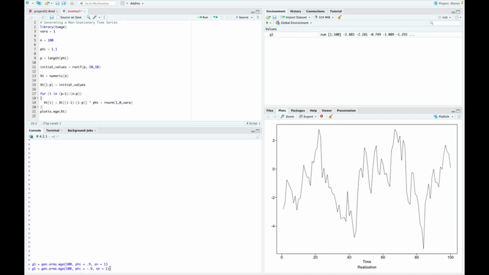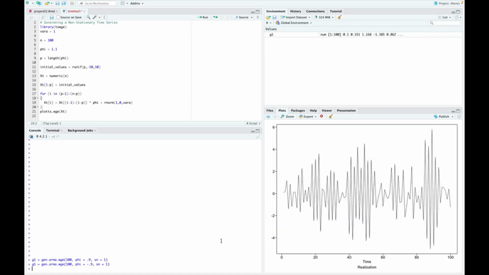Well, that'll have negative autocorrelation, and that will oscillate. And the closer, it turns out, the closer we get to 1, the stronger that'll be. We'll talk more about that in the future, but certainly 0.9 is relatively close to 1. So let's show how that works. Let's say I did now positive 0.99.